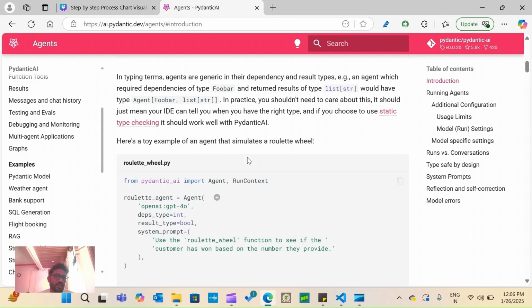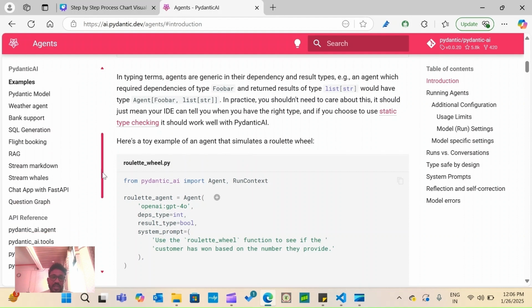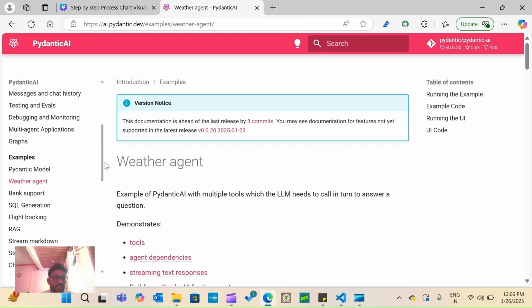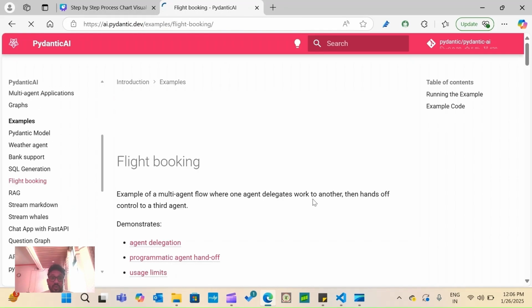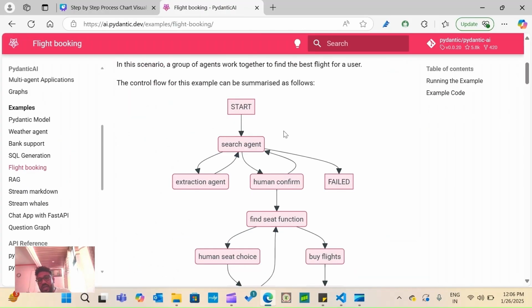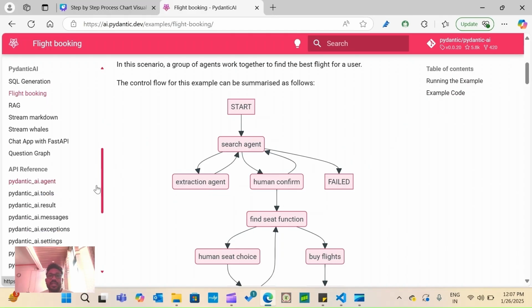If you are really interested in creating an AI agent to solve problems, to save cost and be more productive, then just go to this site and you can play with the different examples. There are various examples mentioned there, like Pydantic models. We can create a weather agent, bank support, SQL injections, right? Flight booking is a very good real example. We can book flights autonomously. They have mentioned how the flow works to book a flight using the agent. So you can go to this site and play with these examples. It's very easy to create agents.